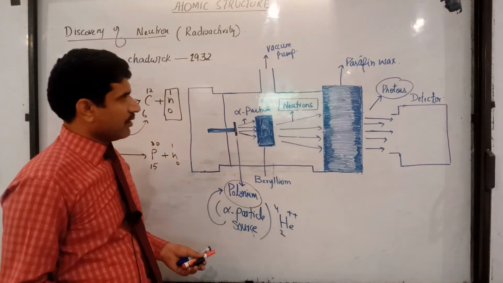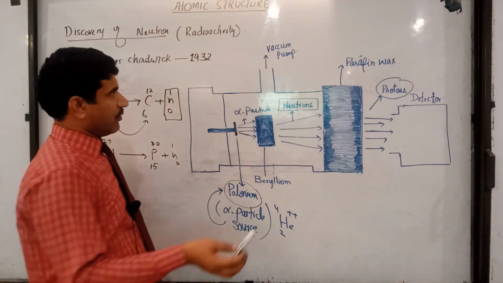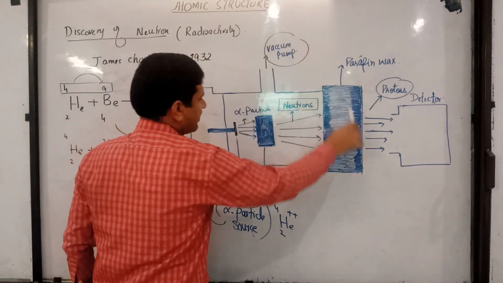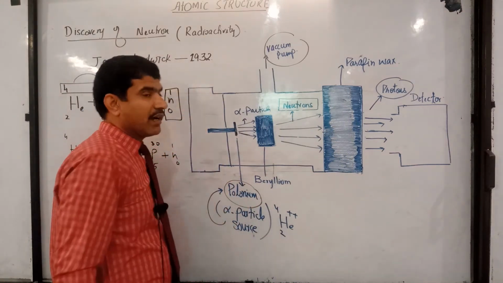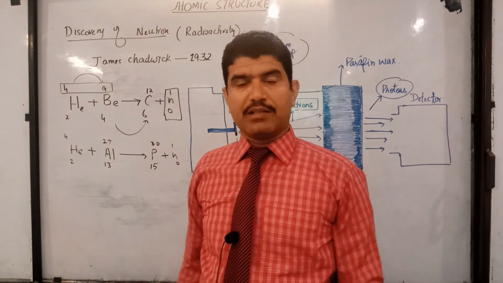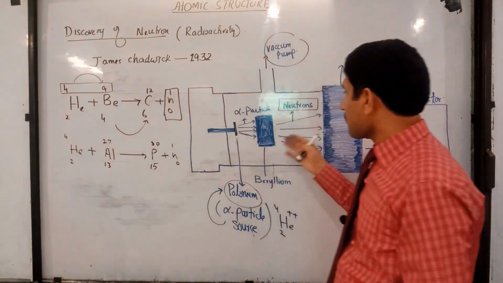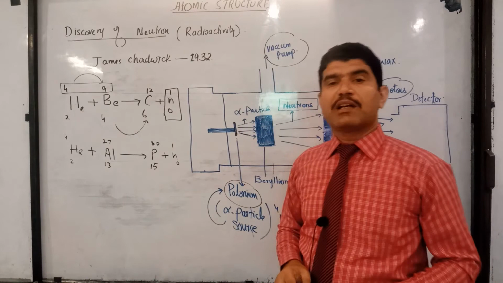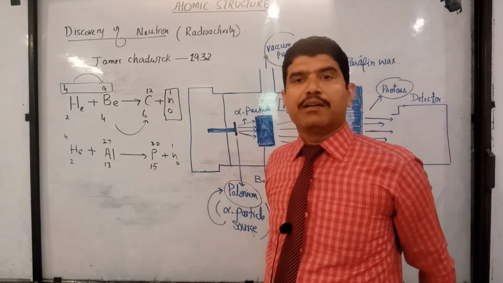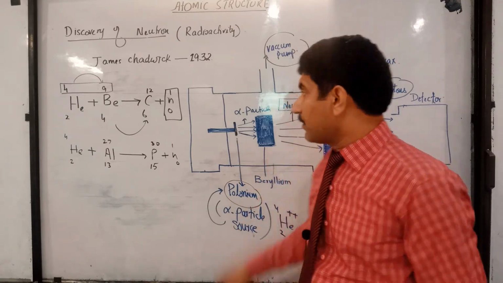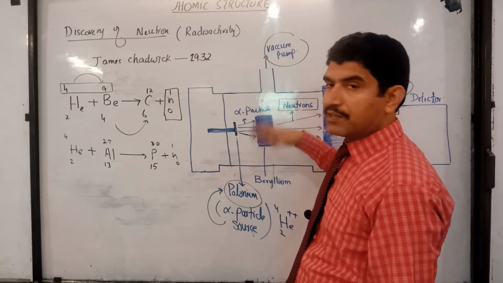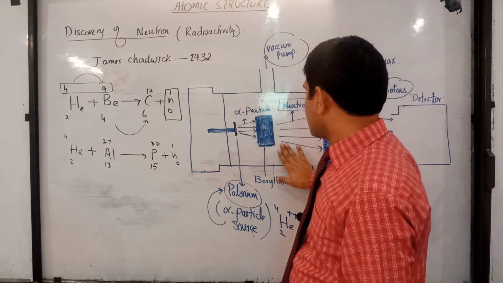Right students, I hope you understand this topic. One more thing, why do we use a vacuum pump over here? We use a vacuum pump in this nuclear reactor in order to remove any other gas particles which are present inside the container, this apparatus. If some other gas molecules are present, then obviously they will be hit and some other reaction can take place. For that reason, he used a vacuum pump to evacuate all the gases present inside this apparatus.